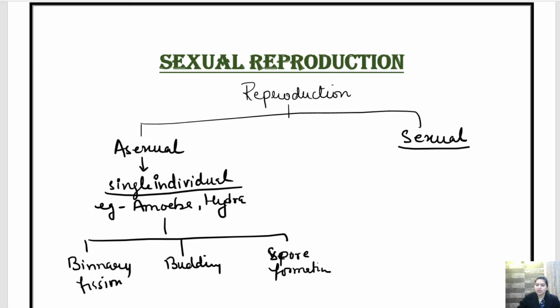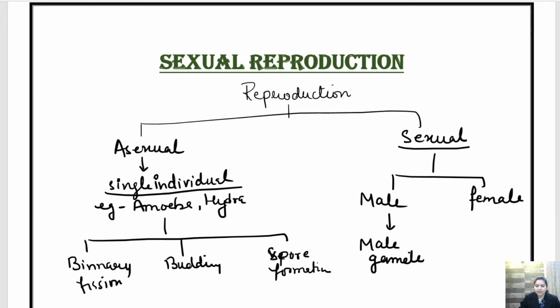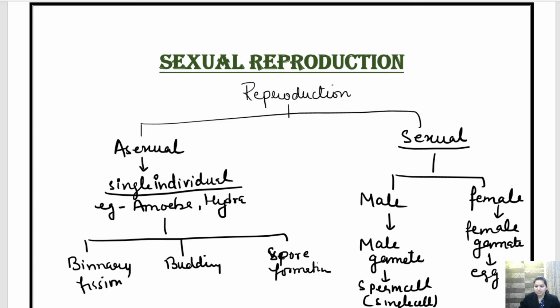Now in case of sexual reproduction, which is very important, two individuals are involved, that is male and female. The male produces the male gamete, which is called sperm cell, and these are single cells. The female, on the other hand, produces the female gamete, which is called egg cell or ova.